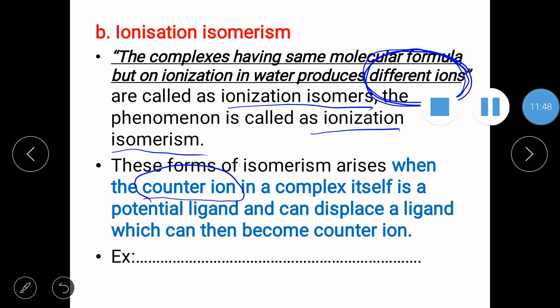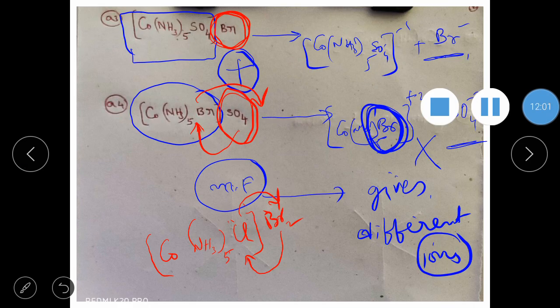Please copy the examples. In the exam they'll ask you the definition, and the example is important. The ionization isomerism definition is given; you can write it down. It's not in the textbook, so please write it down properly in the notes. Then the examples: you can copy these two examples together. Two examples together is one example. Be careful, two compounds together is always one example for isomerism.